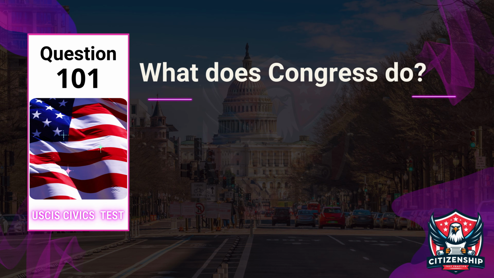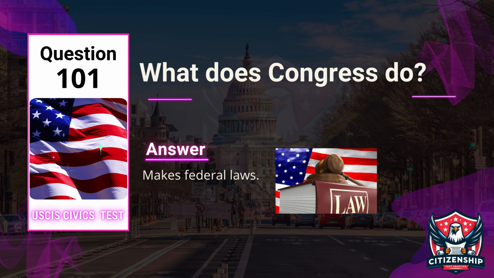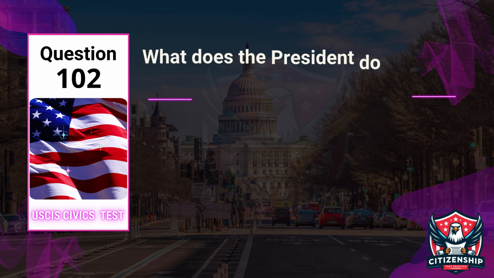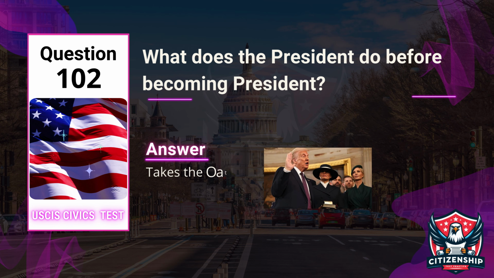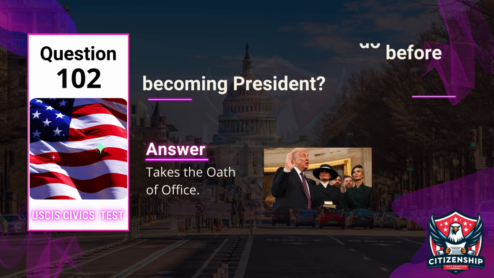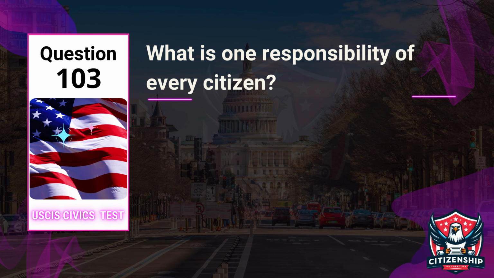Question 101. Officer, what does Congress do? Applicant, makes federal laws. Question 102. Officer, what does the President do before becoming President? Applicant, takes the oath of office. Question 103.